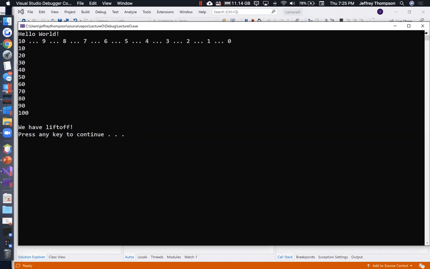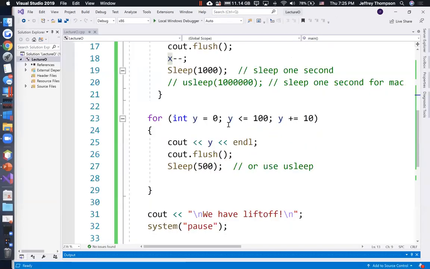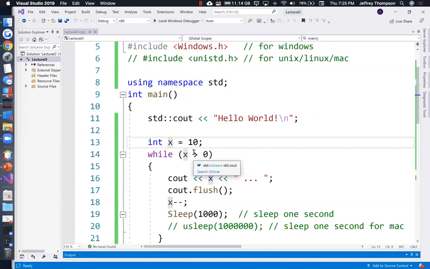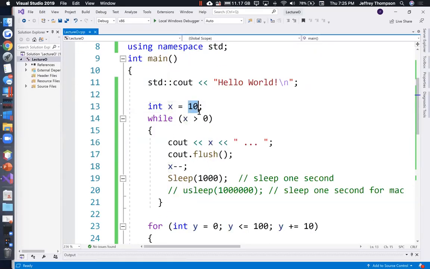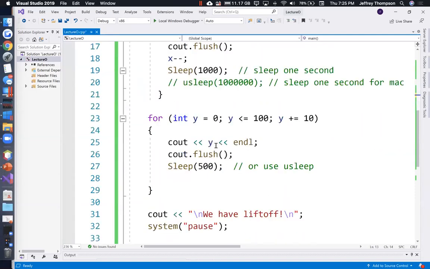Why don't we set our counter to start, rather than starting at 10, at 4, 3, 4. Yeah, that's good enough. Okay, so that's a for loop. You initialize your structure, you initialize your loop control variable. Y is my loop control variable.